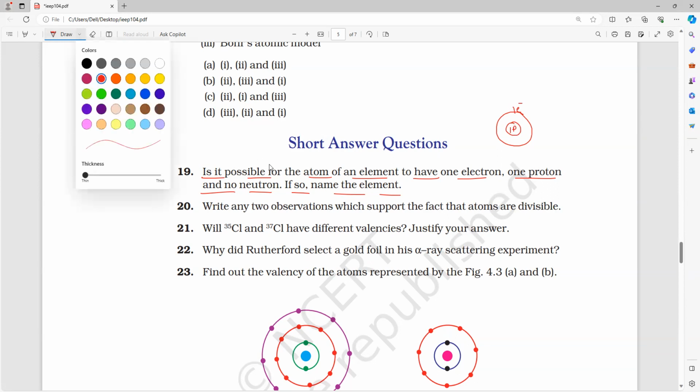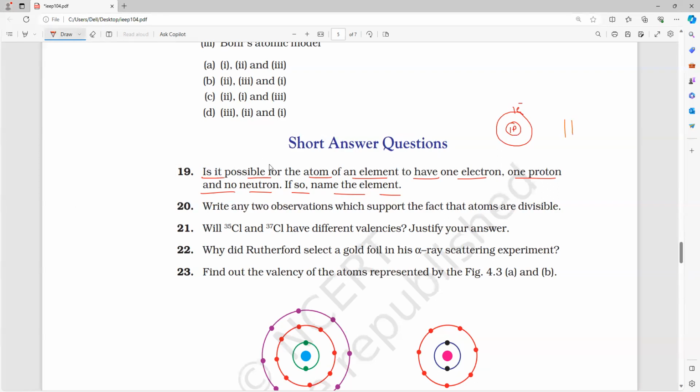We all know that the one and only element is Hydrogen. That is not all. Hydrogen has three isotopes. What is the first isotope of hydrogen? H-1, atomic number is 1, mass number is also 1. Number of neutrons is A minus Z, which is 1 minus 1, which equals 0.